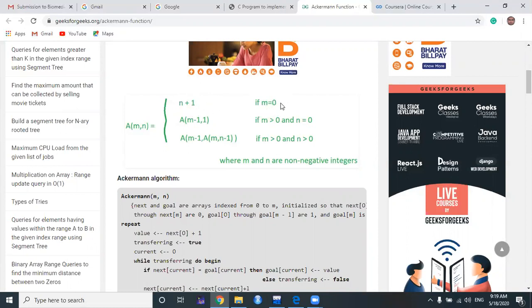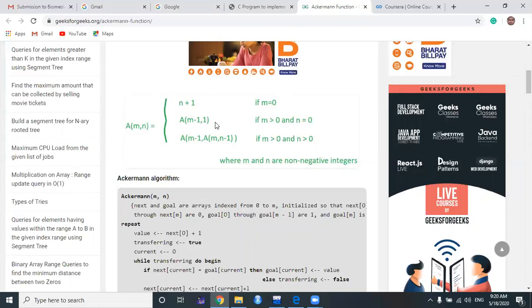Please remember, if we represent this Ackermann function with a recursive function, this will be our terminating condition: m equals 0. If we don't give this terminating condition, the Ackermann function will never terminate and will always run into an infinite loop. Clear? Just like the Fibonacci and the factorial of a number, where the terminating condition is that when the number equals 0, the factorial returns 1. That was the terminating condition for the factorial, and this is the terminating condition for the Ackermann function: if m equals 0, the terminating condition is n plus 1.